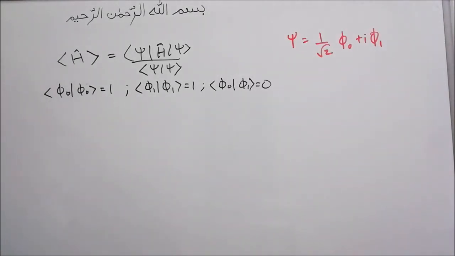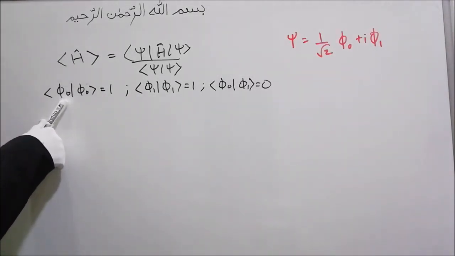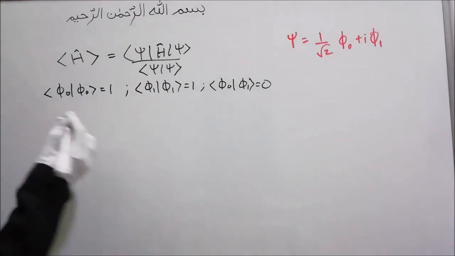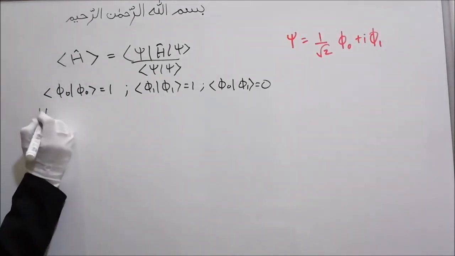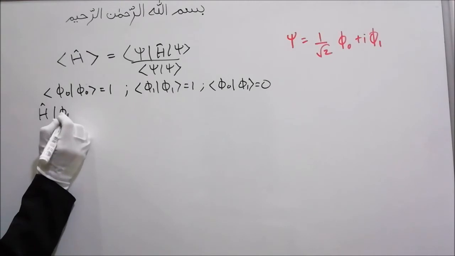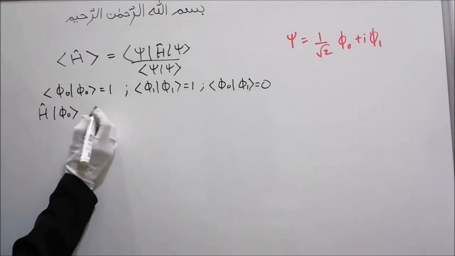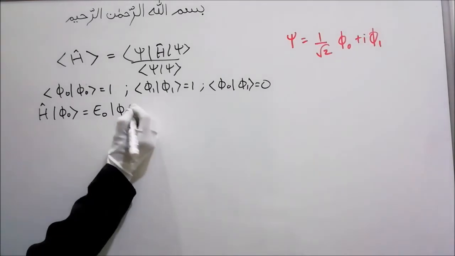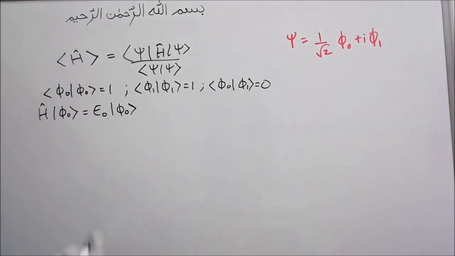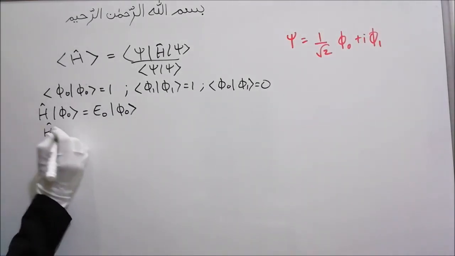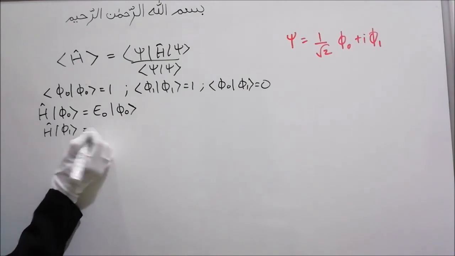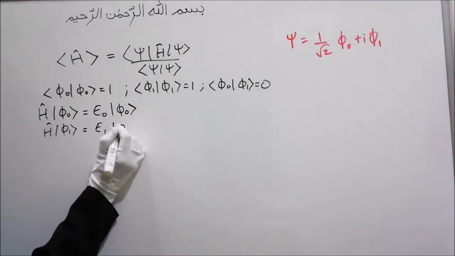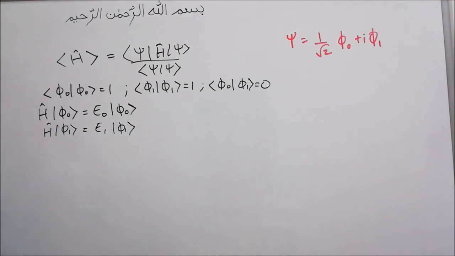It has also been given that the eigenvalue of phi naught is E naught and the eigenvalue of phi 1 is E1. That means the Hamiltonian operator operating on ket phi naught will give us the eigenvalue E naught and again the wave function phi naught. Similarly, for H hat phi 1, we will get E1 phi 1. This has been given in the question.